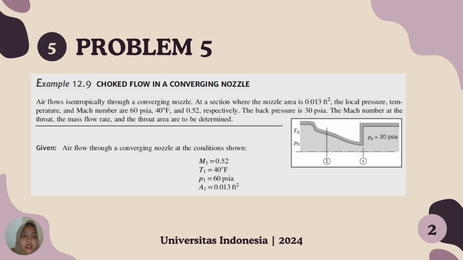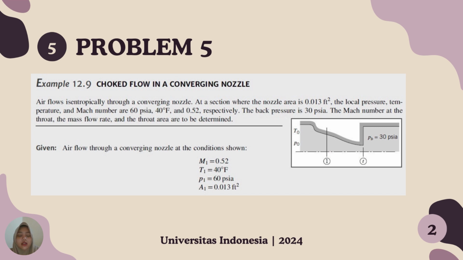Okay, the last problem is problem 5. Airflow is isentropic through a converging nozzle. At a section where the nozzle area is 0,013 feet kuadrat, the local pressure, temperature, and Mach number are 60 psia, 40 degrees Fahrenheit, and 0.552 respectively.